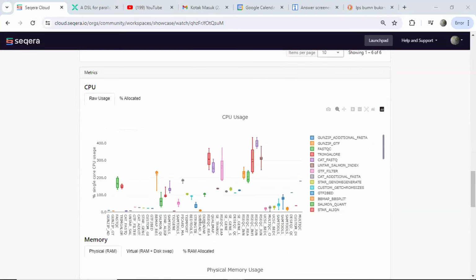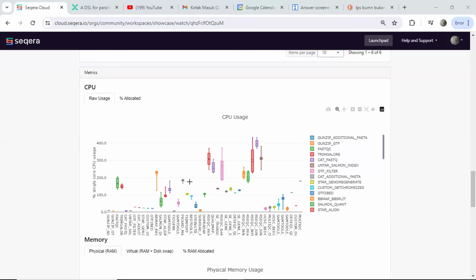The x-axis represents the repetition, named MultiQC. The y-axis shows CPU use, and the different colors represent different processes within the pipeline. This graph allows you to see which specific processes are running and how much CPU resource they are consuming.